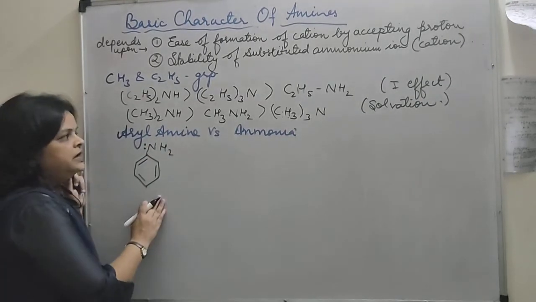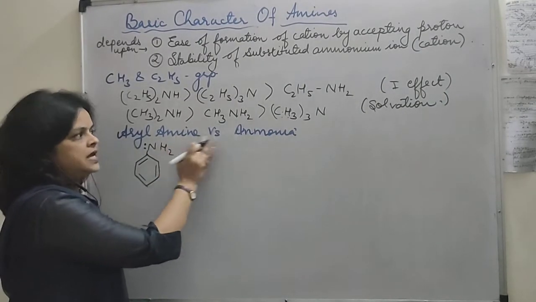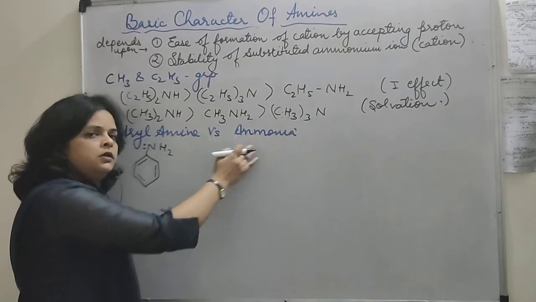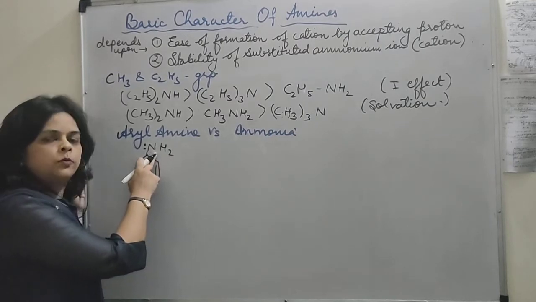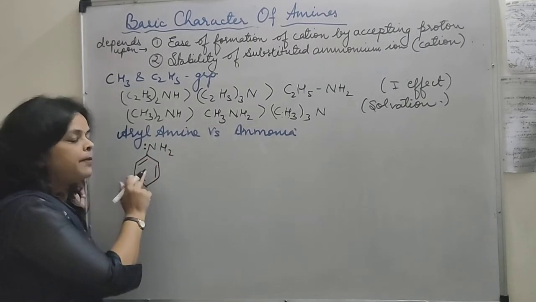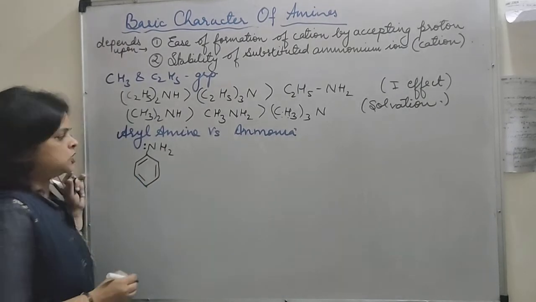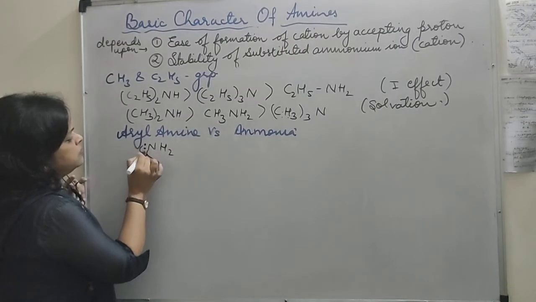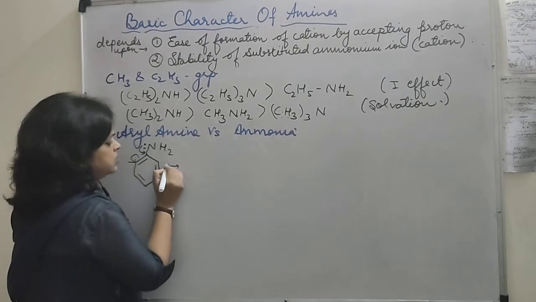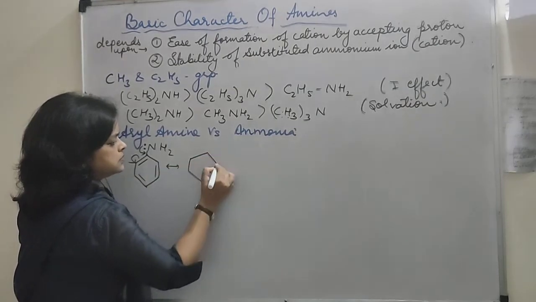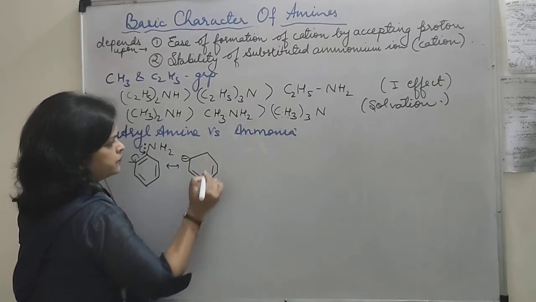Okay, students, we had already concluded that aryl amines are weaker bases as compared to ammonia. Why? Because we saw that the electron pair of this NH2 group is involved in conjugation with the pi electrons of the benzene ring. This you can show by means of resonating structures. This lone pair of electrons will move here. In turn, this bond will move here. So you can draw the various resonating structures. Students, please show them very carefully.